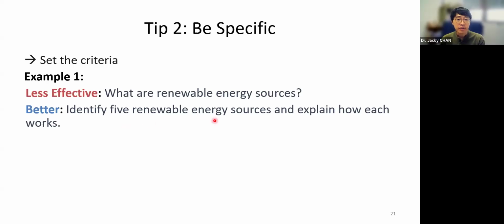Identify 5 and then explain how they work. So you're not just asking for the names of the renewable energy sources, but you want to further explain them. So now it is very clear, the actions that you want the AI to perform and the criteria. In this way, you can reduce the ambiguity.